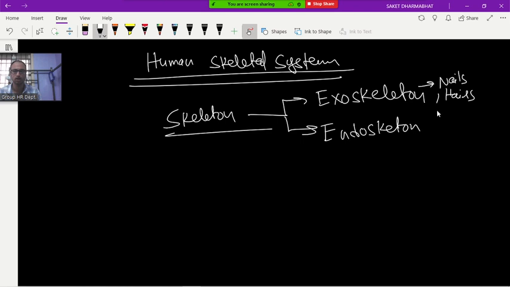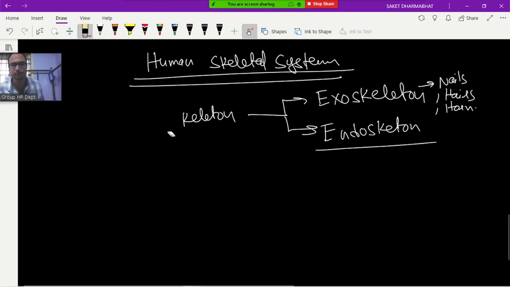And in buffalo, cow, deer, what is present? Horn, rhinoceros. Clear or not? Endoskeleton, our main skeleton which is found inside the body, that is called as what? Endoskeleton. This is the basic thing. Can I clear this one?